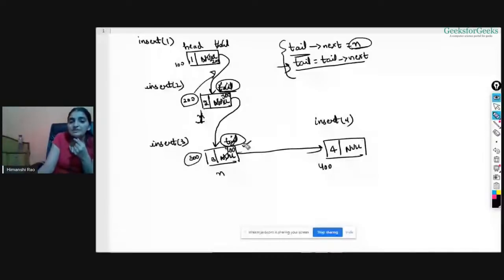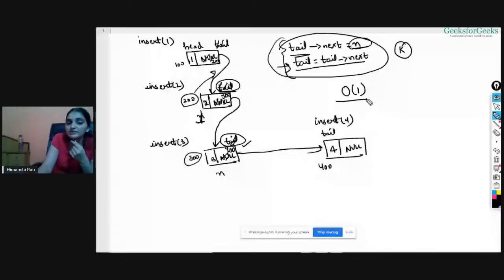So how much time is it taking? Basically, you are just performing these operations. It will be taking some constant time k, right? And we can effectively say that it will be taking some constant time. The time complexity will be constant, right? Which is O of 1. So we have improved from O of n to O of 1 with the help of this tail pointer, right?